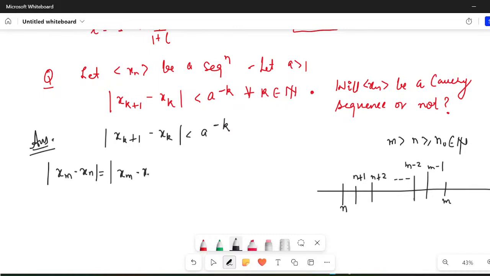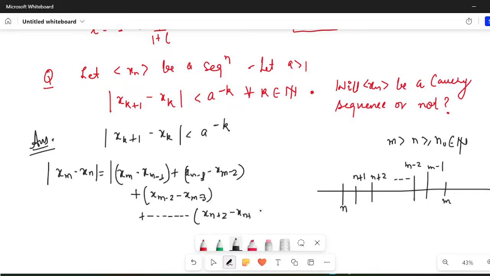x_m − x_(m−1), x_(m−1) − x_(m−2), x_(m−2) − x_(m−3), and so on, and then the last terms following up would be x_(n+2) − x_(n+1) and x_(n+1) − x_n. Now you would be thinking why I'm doing so.